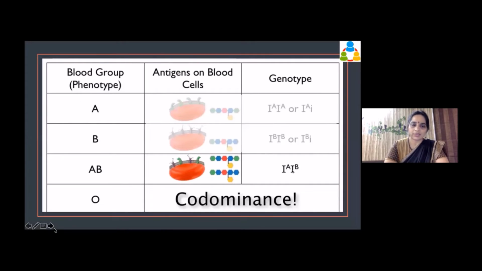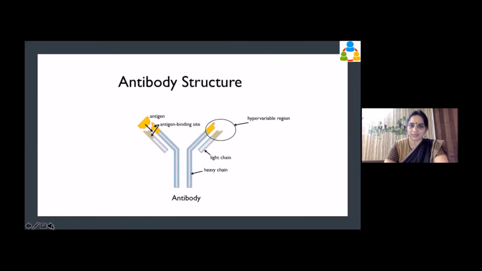This we have already seen, and this is the important concept of codominance, that both A and B will be dominant and both of them will be expressed. This is just to show you.